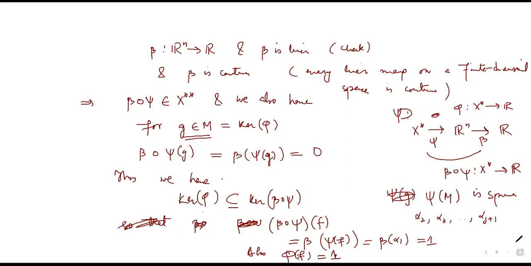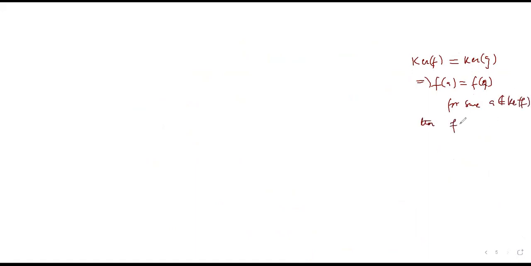So there is a result in functional analysis. We have basically done only half of it. If you have two functionals, two bounded linear maps, and kernel of f is equal to kernel of g, we have done this, but in fact more is true: if f of a is equal to g of a for some a not belonging to kernel of f, then f and g are the same.